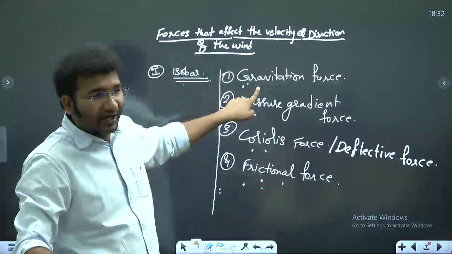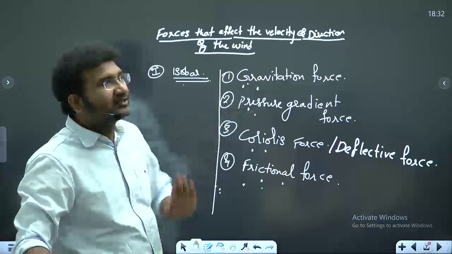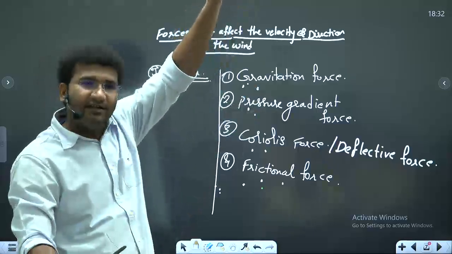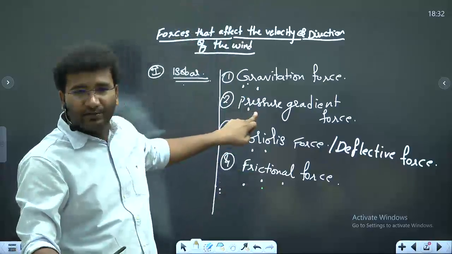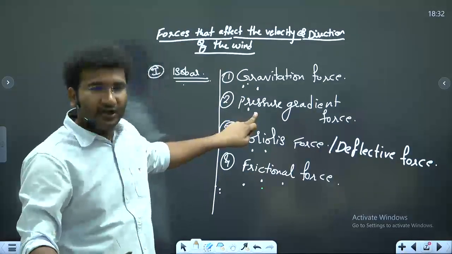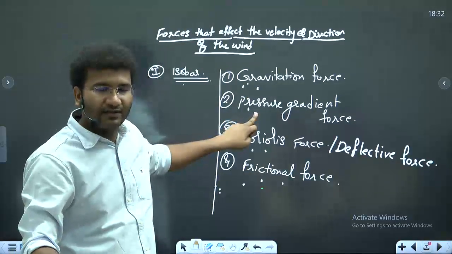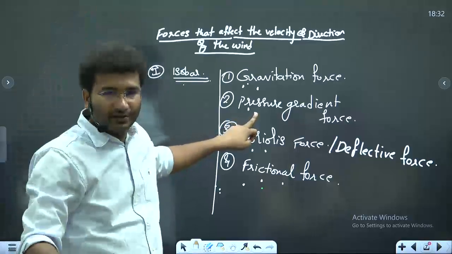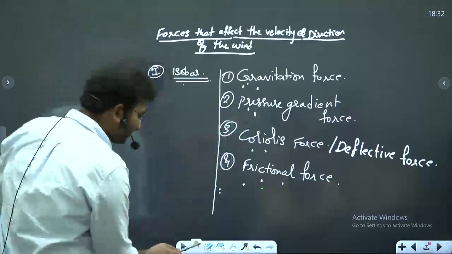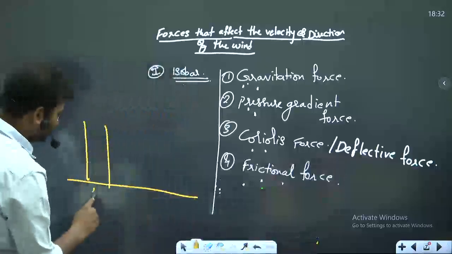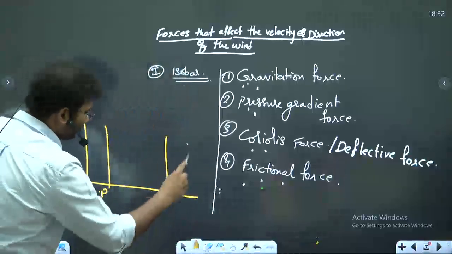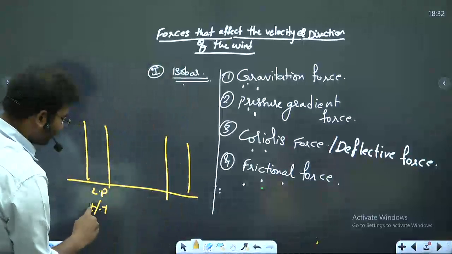ठीक है? Sometimes you might ask me, sir, why is the wind moving up? Gravity तो है. Sometimes pressure gradient can come into picture. It will outpower, it will overthrow gravitational force, and then the wind will start to move up. For example, you take a low pressure system. This is a low pressure system. In the low pressure system, high temperatures are there.